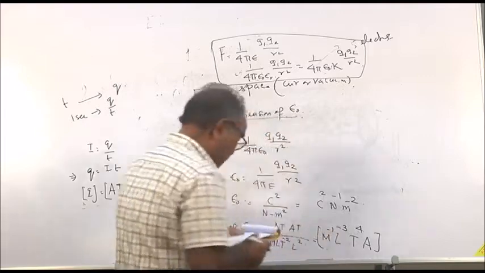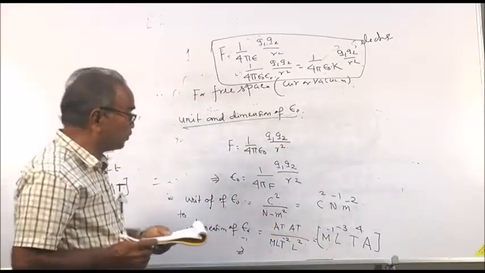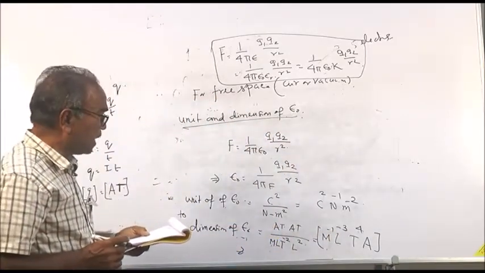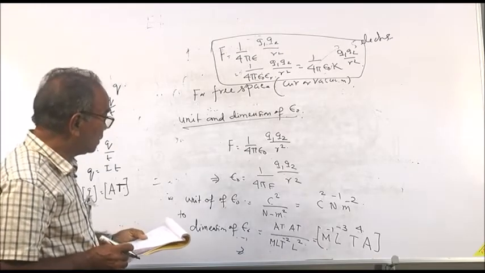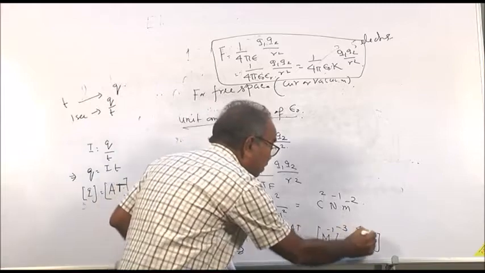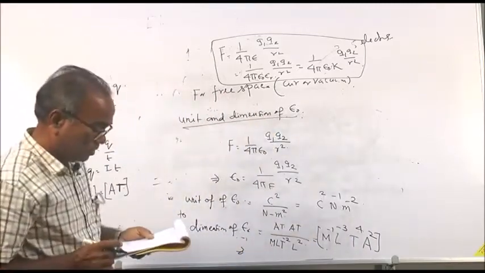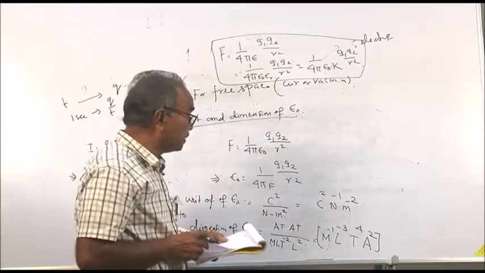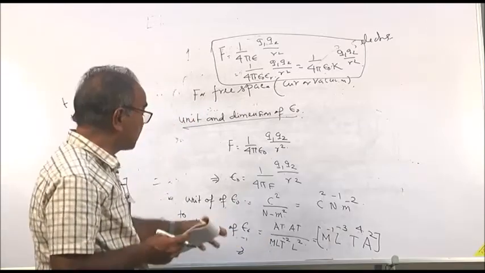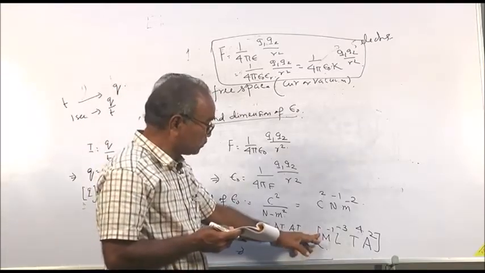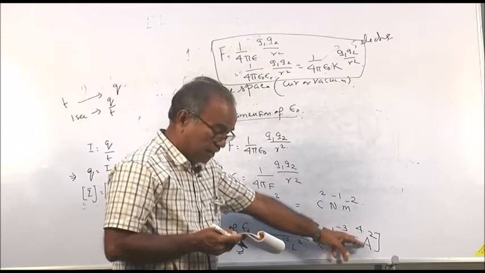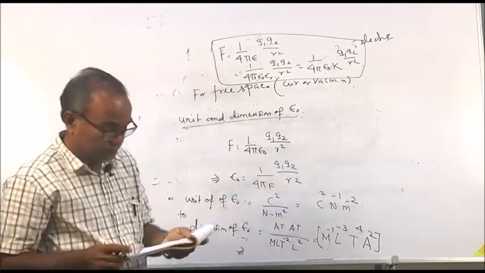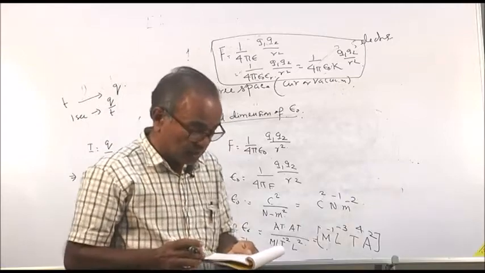So, this is the dimension of epsilon 0: m to the power minus 1, l to the power minus 3, A square, t to the power 4. So, the dimension of epsilon 0 is m to the power minus 1, l to the power minus 3, t to the power 4, A to the power 2. Then we will calculate what is the value of epsilon 0.